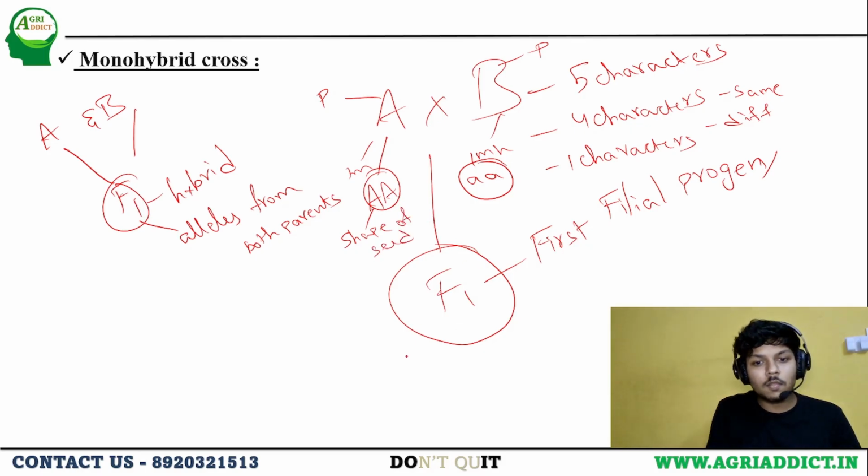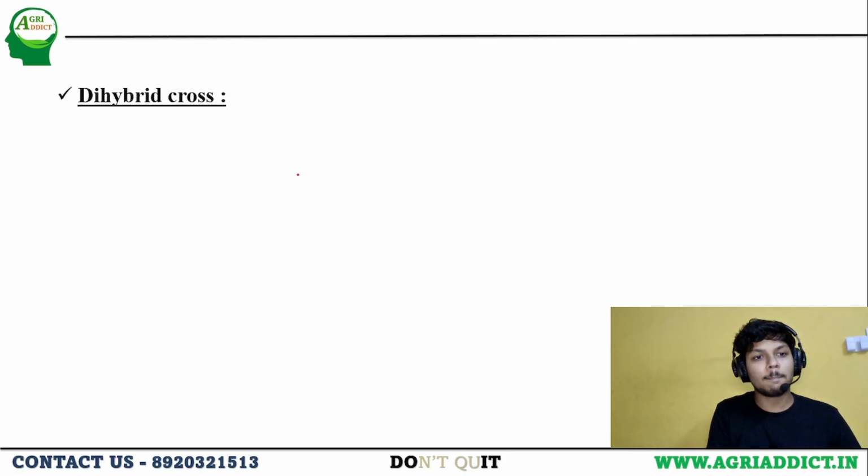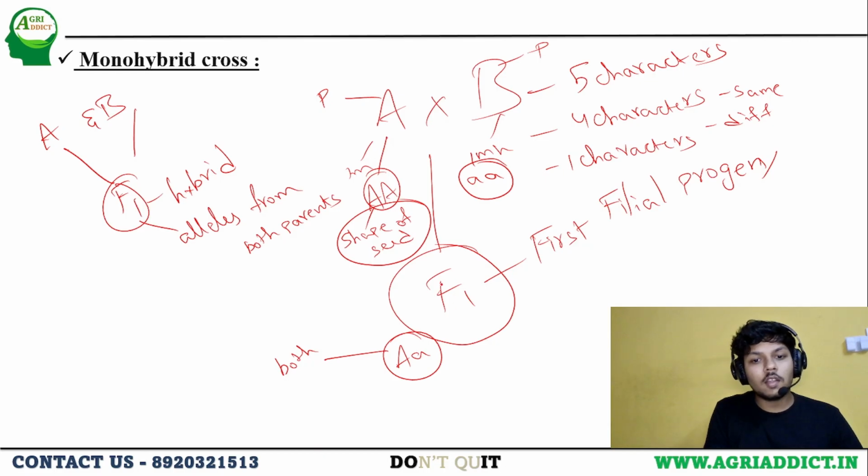In the F1, the genotype will be capital A and small a. It means the hybrid has both the alleles, capital A and small a from the parents. So it will be a hybrid in the character of shape of the seed. A cross between two organisms having variations of a single genetic trait. It means here it has both alleles from A and B in the character of shape of the seed. This we call a monohybrid cross.